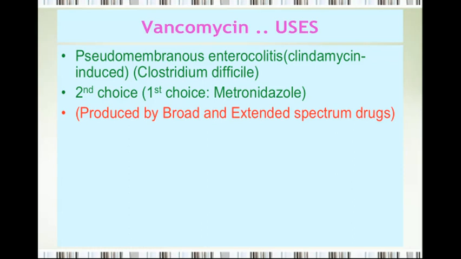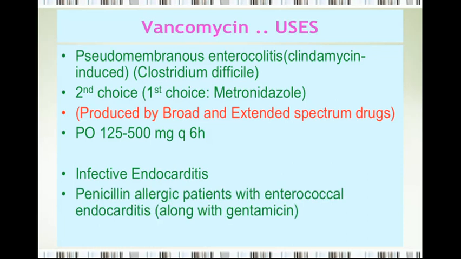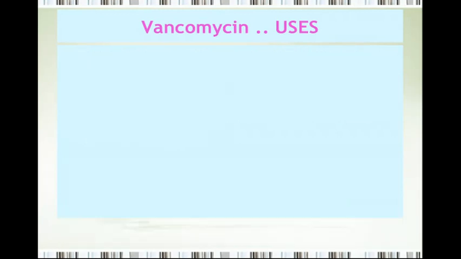This pseudomembranous enterocolitis is produced by broad spectrum and extended spectrum antimicrobial drugs, and you could use vancomycin by oral route of administration, 125 to 500 milligrams every 6 hours. Then you can think of using vancomycin for infective endocarditis. That's a very common indication. In penicillin allergic patients with enterococcal endocarditis, along with gentamicin, you can use vancomycin, taking utmost care about the nephrotoxicity and ototoxicity.